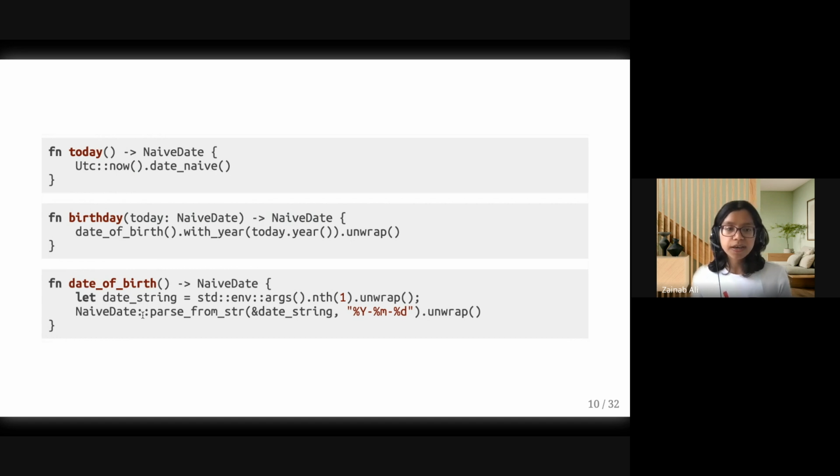And what date of birth does is that it gets the argument that we pass in, and it tries to convert that into a date. So what we do for birthday, right, is that we take the date of birth, which we get from the input. We set the year to be whatever year it was today, and thus we get our birthday.